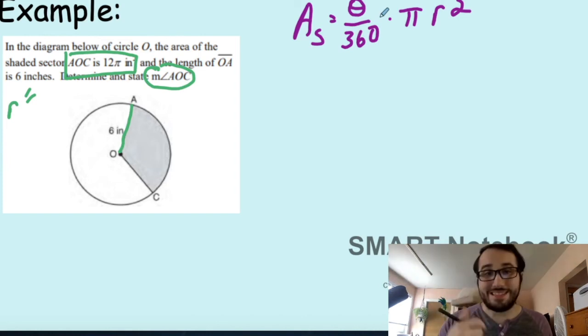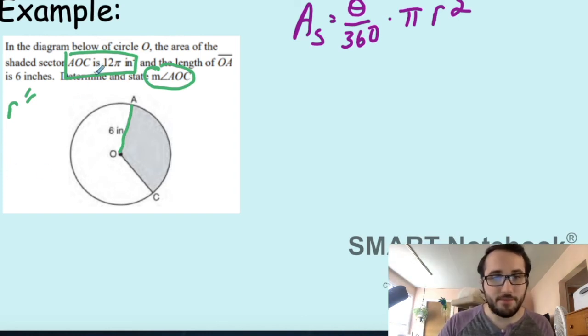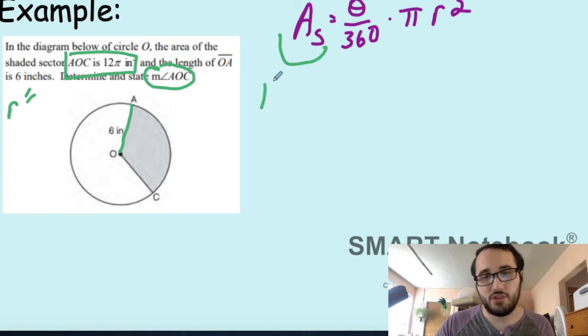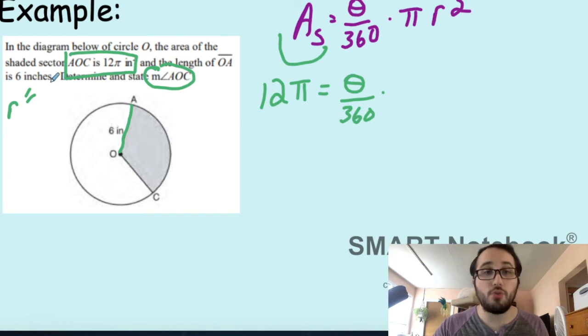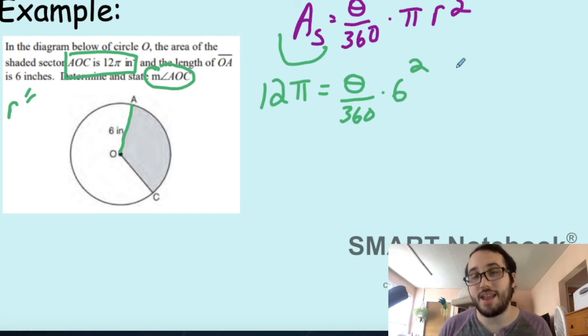Okay? So it tells us that the area of the sector is 12 pi. I'm just going to rewrite my formula. We don't know the angle. We're looking for the angle. So theta over 360 times the radius. We know the radius is 6, so 6 squared. And it wants us to determine the measure of that angle.